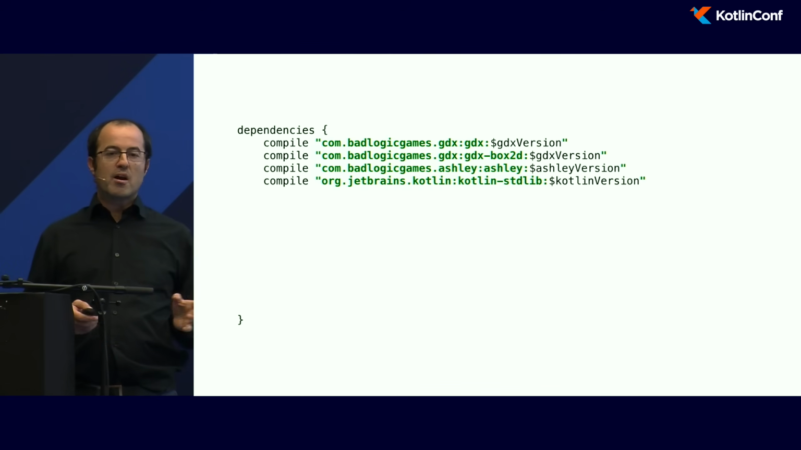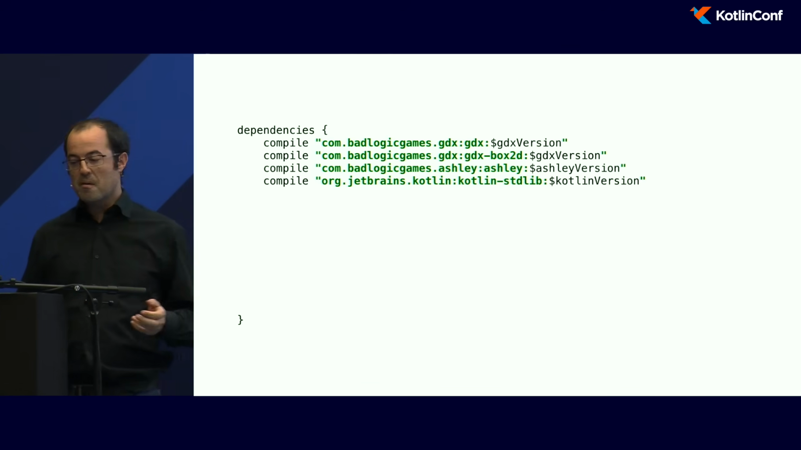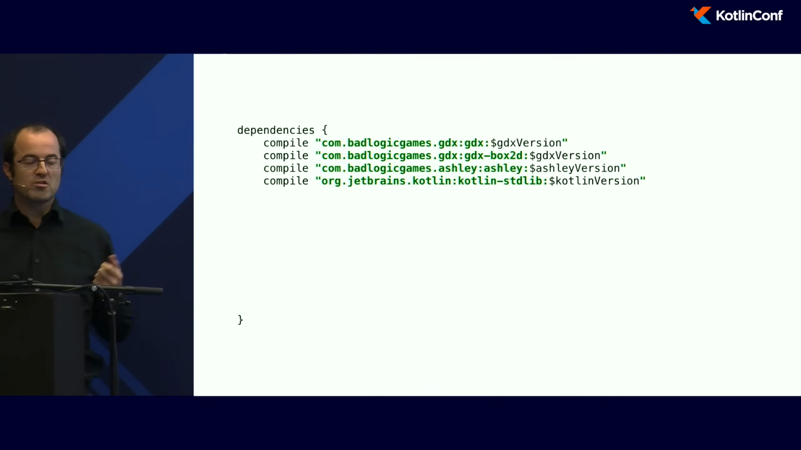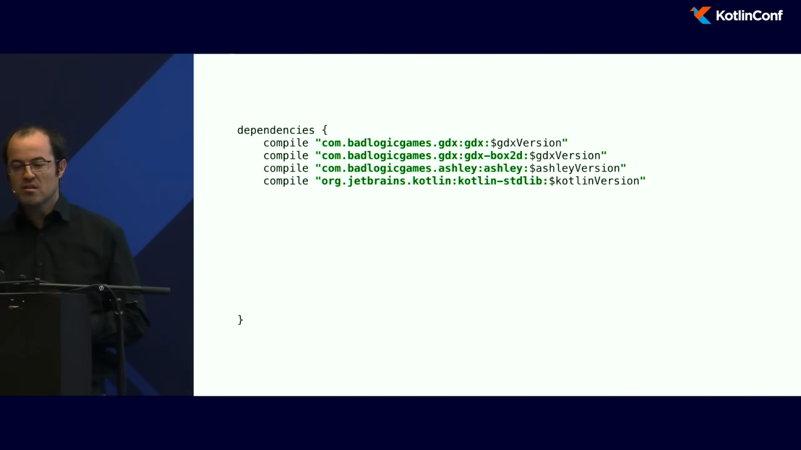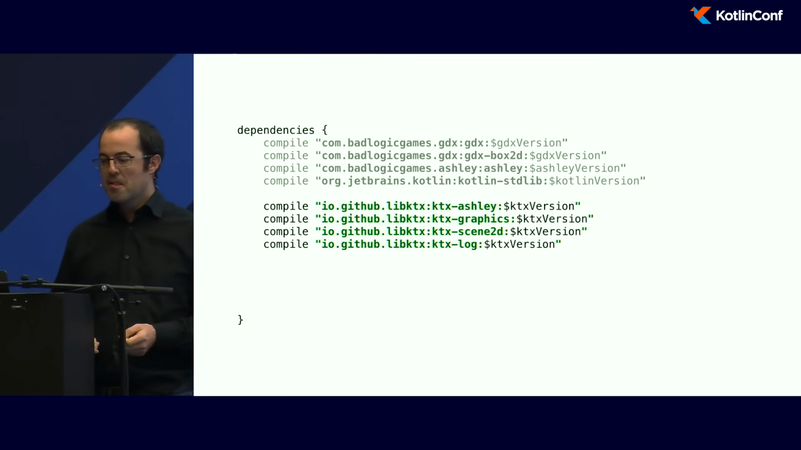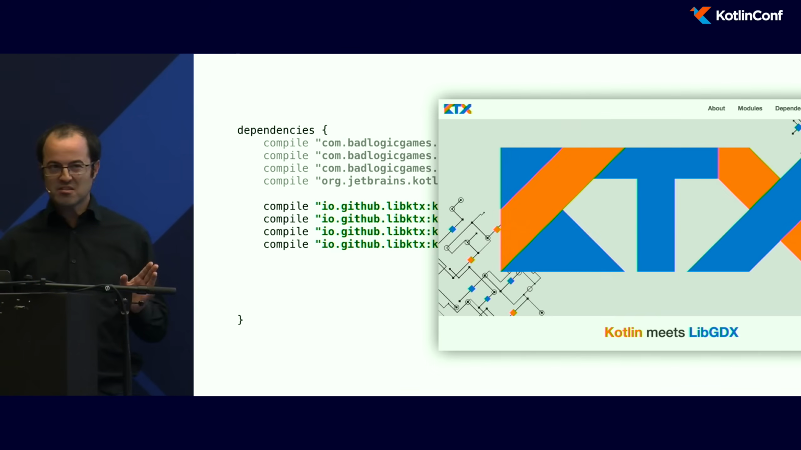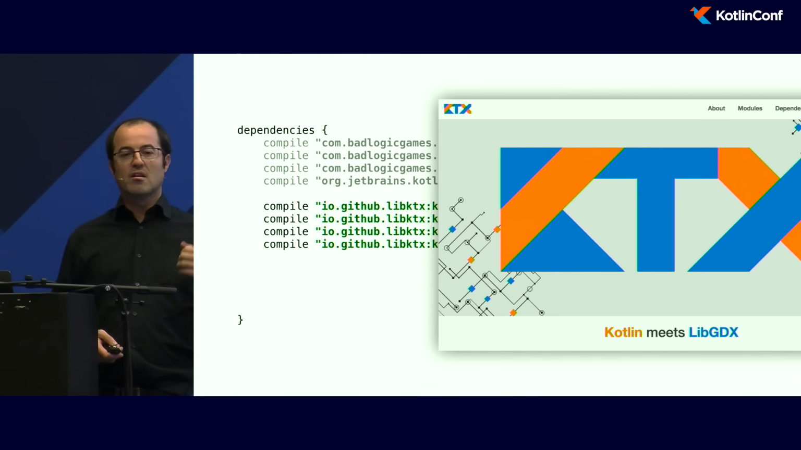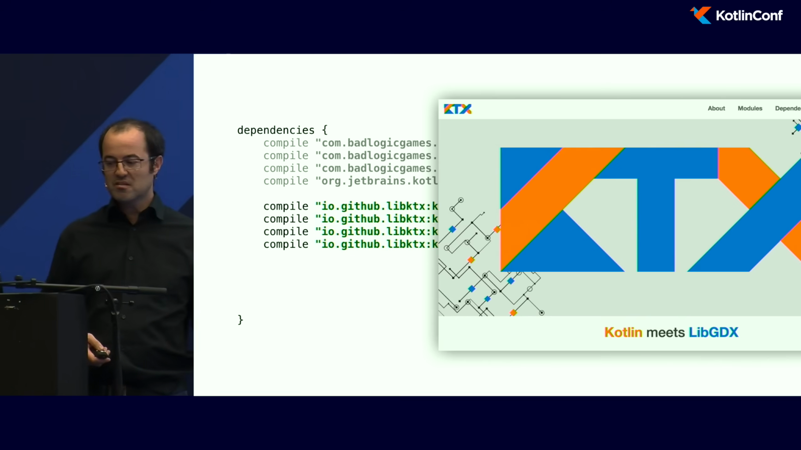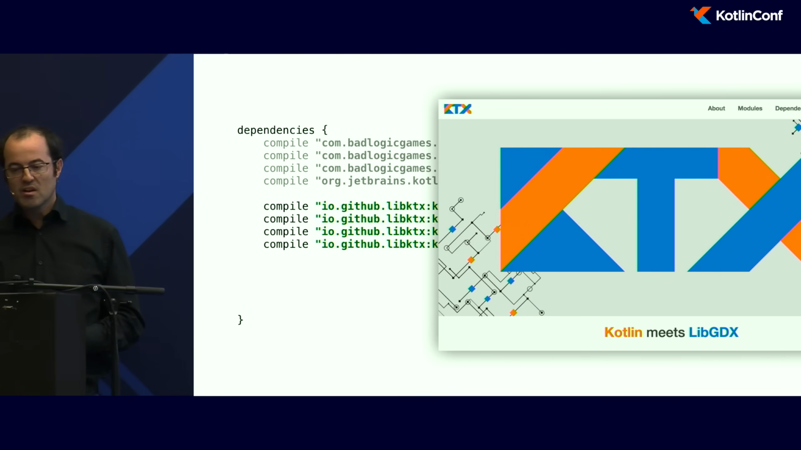The ecosystem around libgdx is wide, and because it's a Gradle project, you can add some dependencies. So obviously you can add Kotlin, but you can add other projects like KTX. This is not Android KTX. Here it's a project specific for libgdx, written in Kotlin.